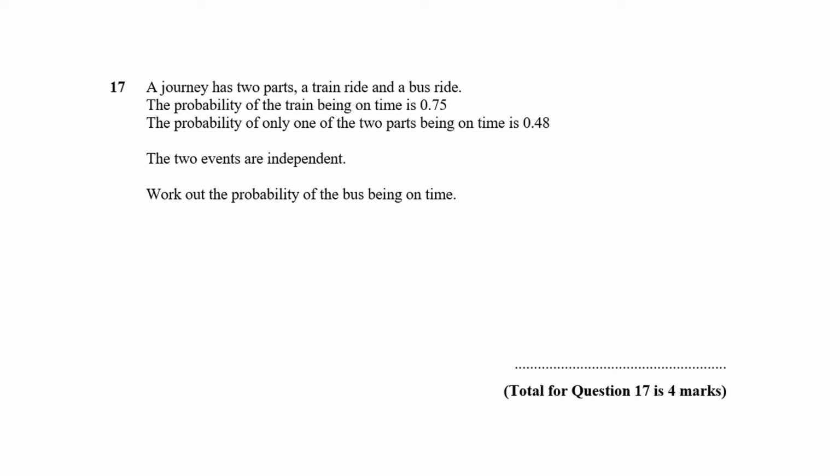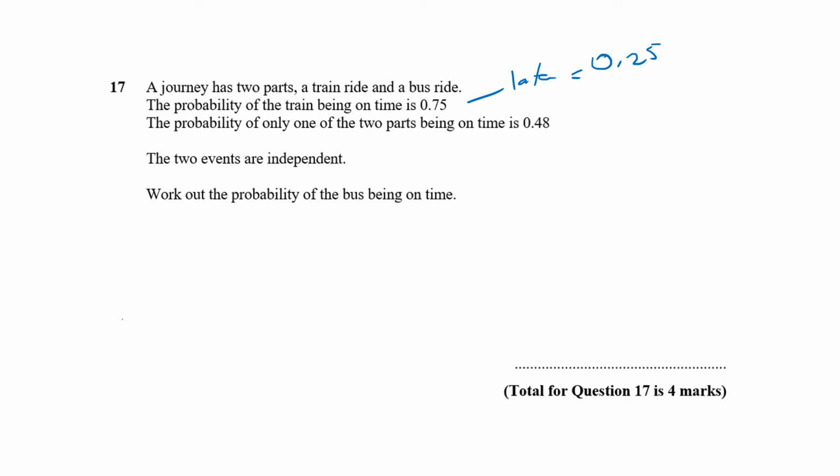Question 17. The journey has two parts, a train ride and a bus ride. The probability of the train being on time is 0.75. The probability of only one of the two parts being on time is 0.48. If the probability of the train being on time is 0.75, the probability of it being late is 0.25. Okay. Now the probability of only one of the two parts being on time is 0.48.